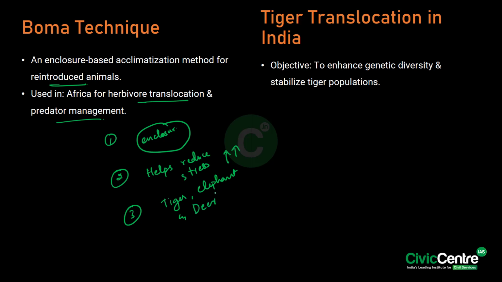Right. So what was the need for the tiger translocation in India, though we have so much population? The main primary objective was only to enhance the genetic diversity and stabilize the tiger populations. Some of the major translocations were Tadoba to Similipal, which resulted in Zenith's translocation, then Ranthambore to Sariska, and then Panna to Satpura. So these are some of the significant locations.